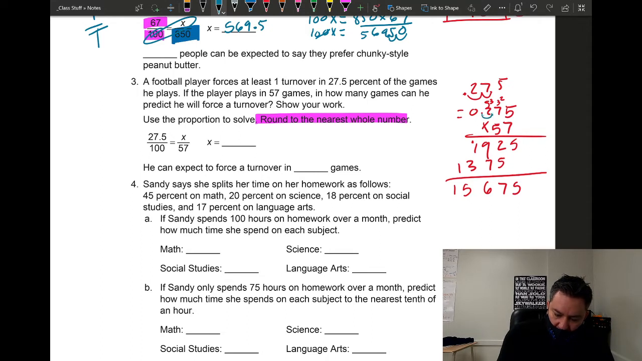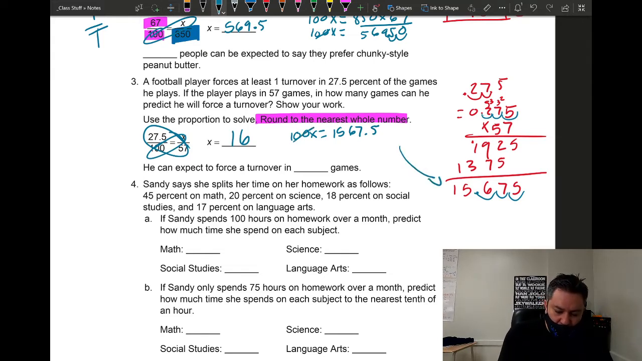Move the decimal 1, 2, 3. So the answer is 15.675. However, you have to round to the nearest whole number, so this is going to be 16. Now, if you were to do this like this, you will get 100x equals 27.5 times 57, which gives you 1567.5, which is the same number we got right there.